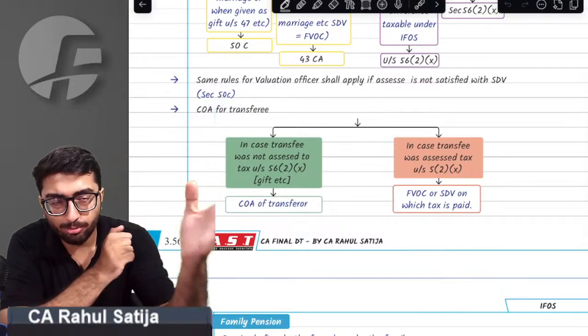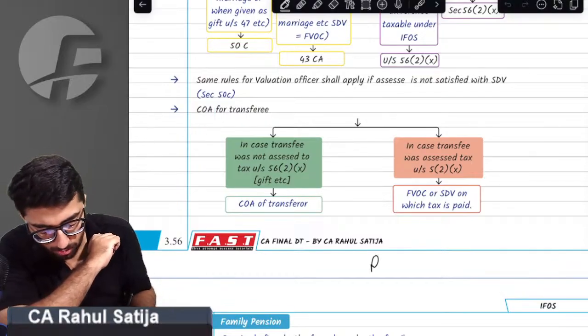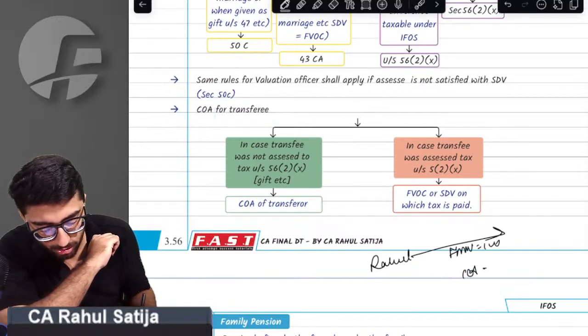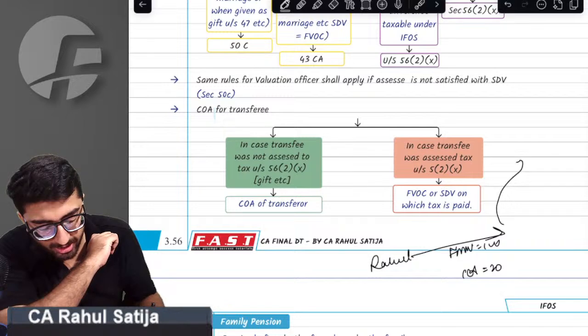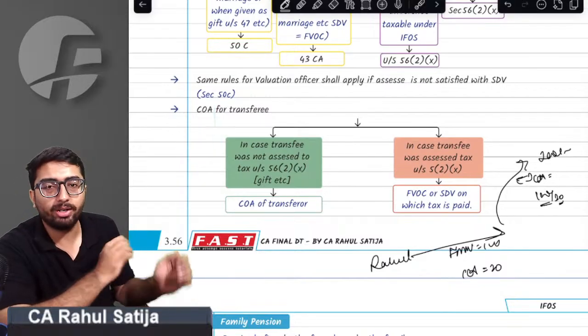See, for example, if I am gifting property to Shraddha, Rahul gifted such property to Shraddha. FMV was 100 lakh. Cost of acquisition was 20 lakh. Sir, whenever Shraddha decides to sell such property for 200 lakh rupees, what will be the cost of acquisition that she is going to reduce? Is it going to be 100 or 20?